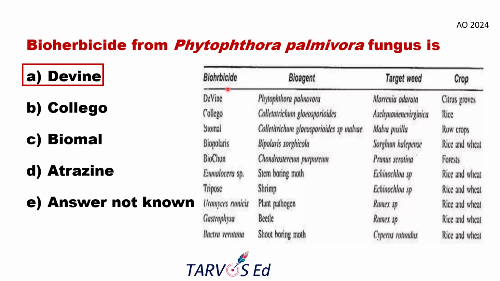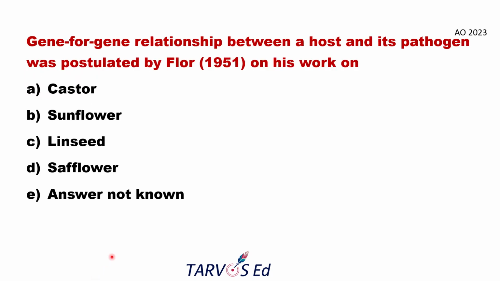So mostly they will be asking from the first three bioherbicides: DeVine, Collego, and BioMal. These three you must be knowing. The rest you can also remember, but by seeing the options, it will be easy to click the option. So bioherbicide from Phytophthora palmivora is DeVine, whose target weed is Morrenia odorata. These things also you must be knowing. Okay, next question.